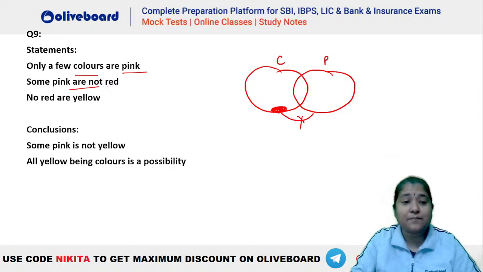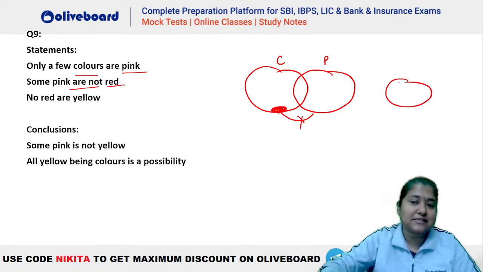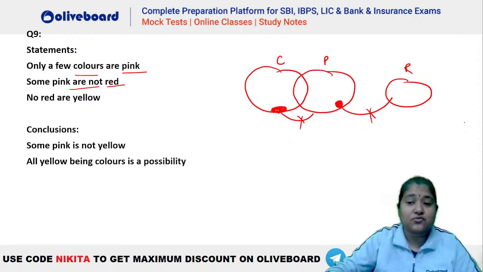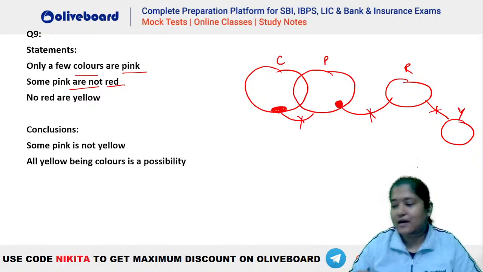सेकंड क्या बोल रहा है? Some pinks are not red. So let's say if this is red, so there has to be a specific portion of pink, let's say this portion of pink, which will never be a part of red. ये कभी भी red के अंदर नहीं जाएगा. No reds are yellow, so red should never be a part of yellow. That means red and yellow do not interact with each other. ठीक है, तो ये डायग्राम बन गया.